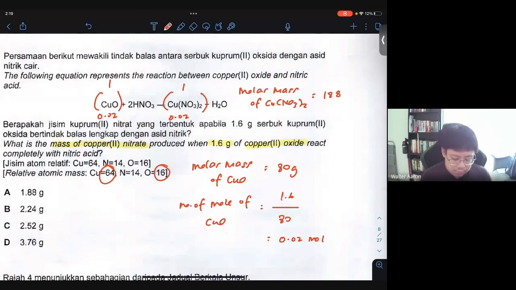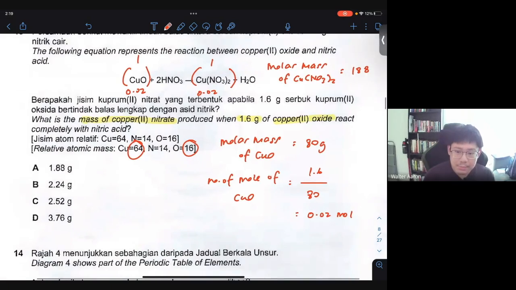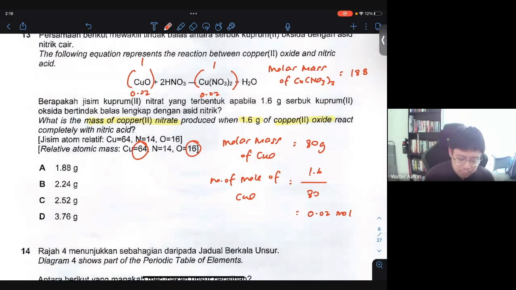Double check that for you. Yep, 188. So the molar mass of copper nitrate is 188 grams per mole. So now to get the mass of copper nitrate formed, it will be 0.02 mole multiplied by 188 grams.